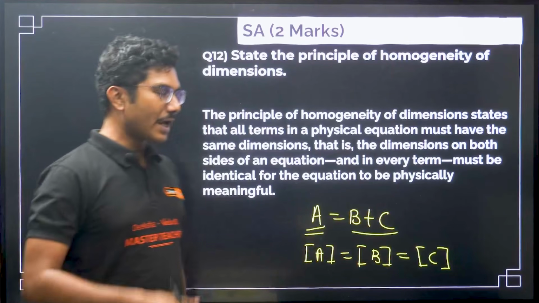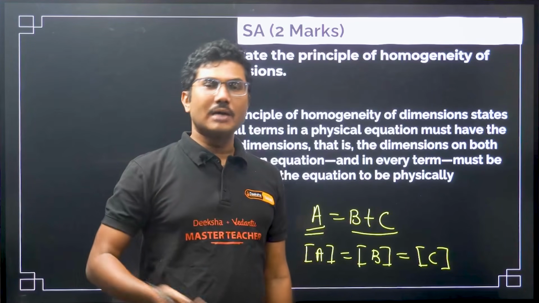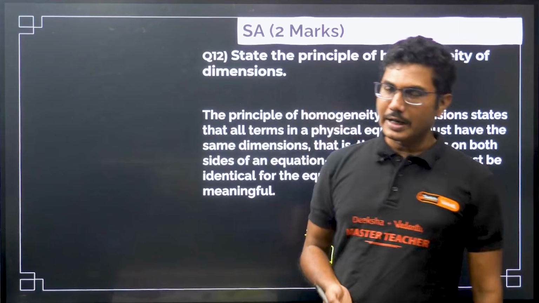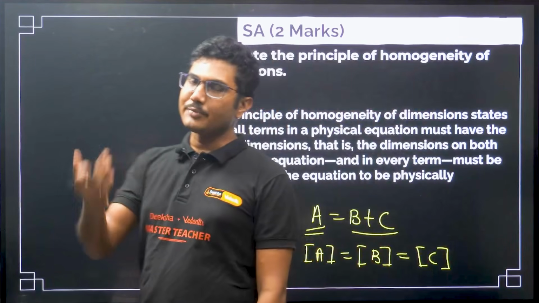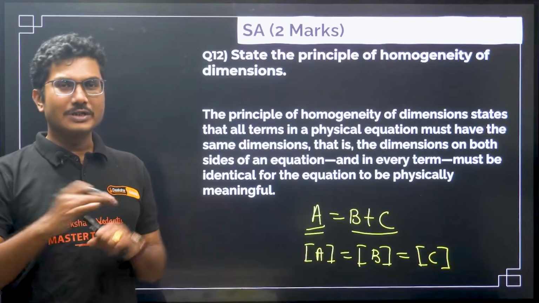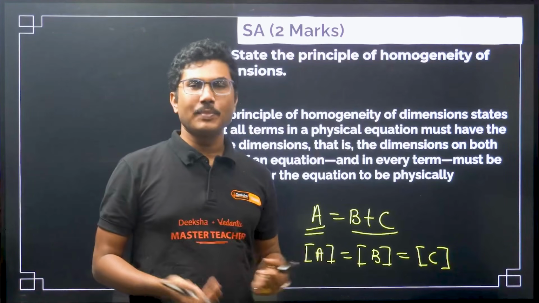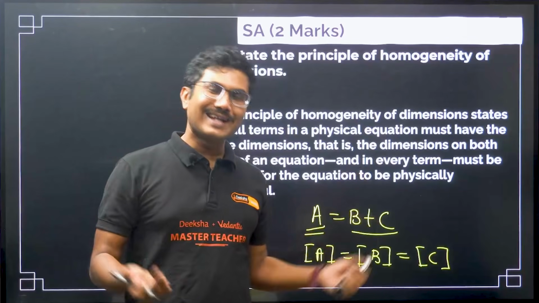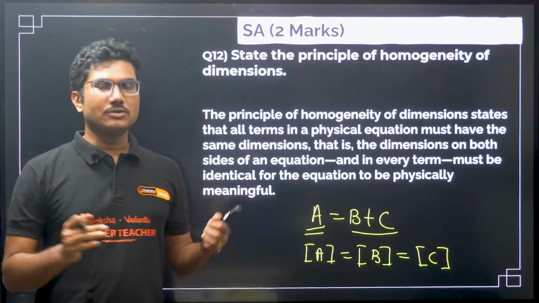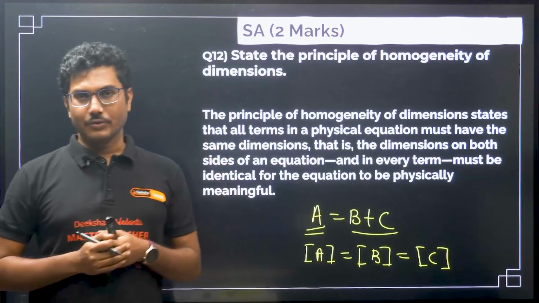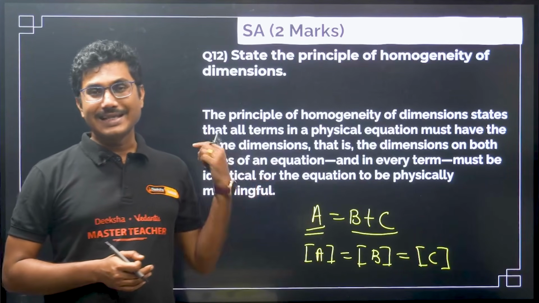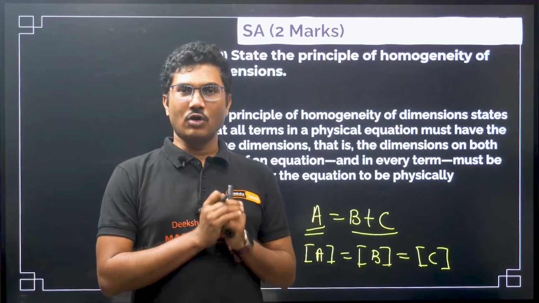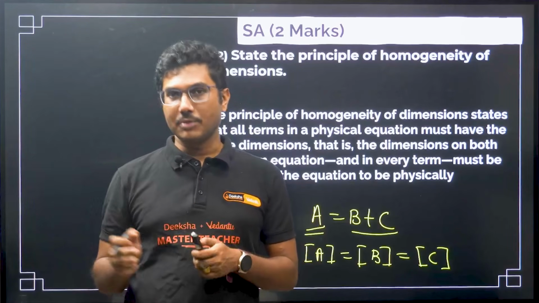For example, you cannot add kilogram with second, 2 kilogram and 2 second. Can you add them? You cannot add. You can add kilograms with grams probably, because units may be different but dimensions are the same, so you have to convert grams into kilograms or kilograms into grams, and then you can add them. So unit does not matter, dimension matters. They all have to have the same dimension. You can add only quantities which have the same dimension, not quantities which have different dimensions.